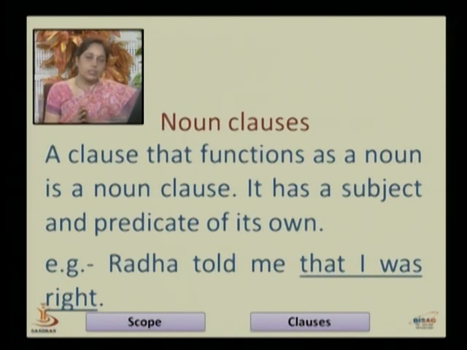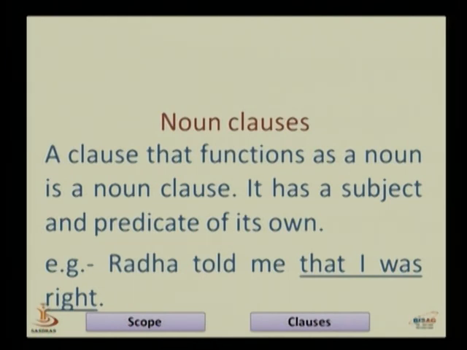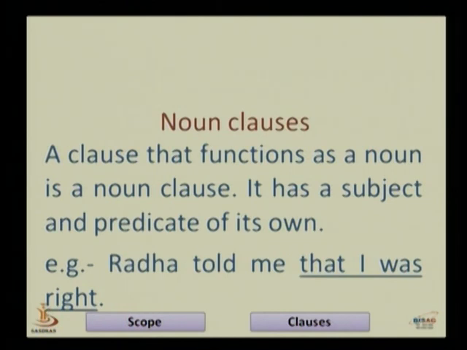We have discussed first also what a sentence is. A sentence has a subject and a predicate of its own, then we will get complete meaning. So here in a noun clause or in every sentence we get a subject